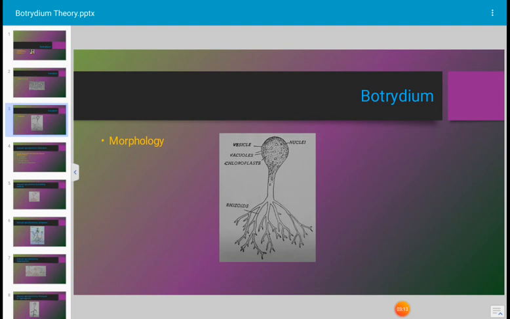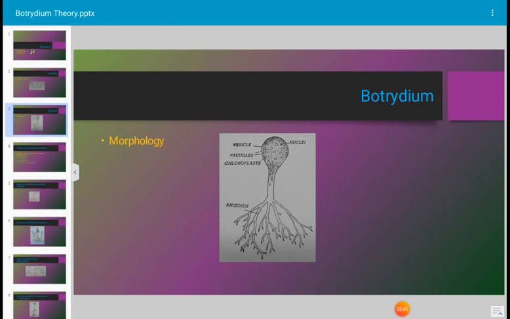There is no chlorophyll in the colorless part of the plant, and it is underground. The underground part of Botrydium is branched, which is described as the rhizoidal system of the plant. The aerial balloon shaped portion of Botrydium is greatly influenced by environmental conditions. When it grows in shaded places, it may be elongate, club shaped or branched.